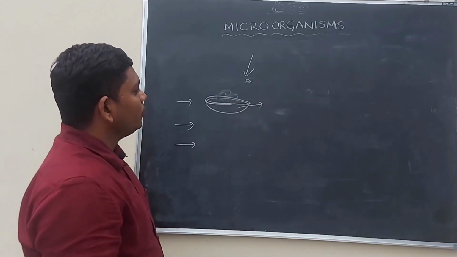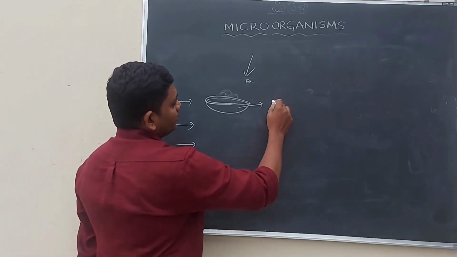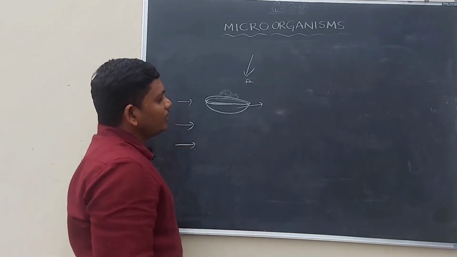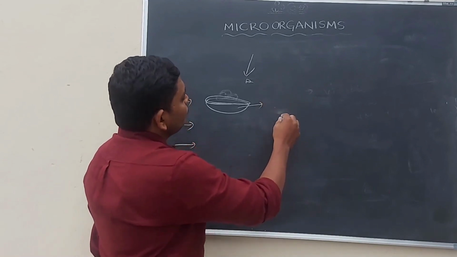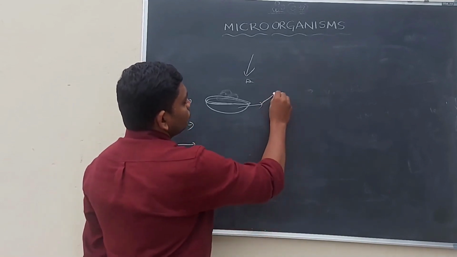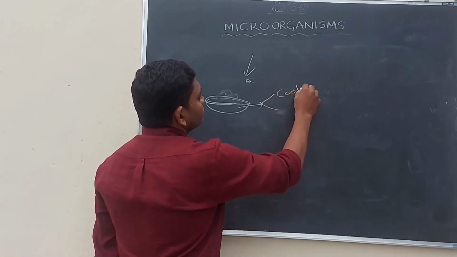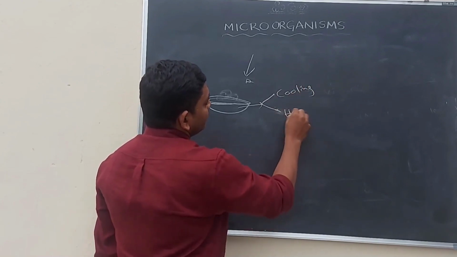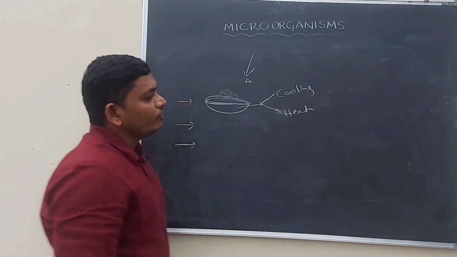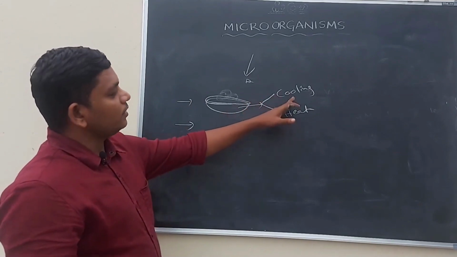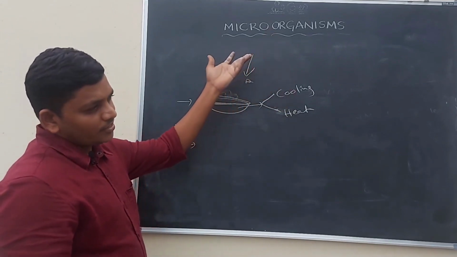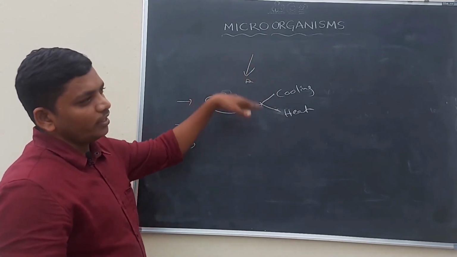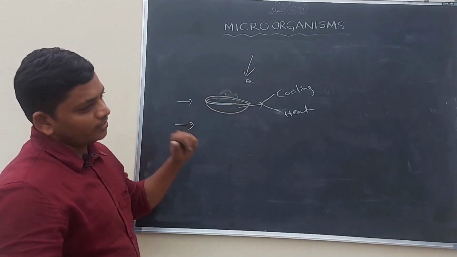So that is why they keep the food materials in the fridges. Which means for the preservation of food materials we have to follow two things. First one is cooling, second one is heating. When we keep the food material in a cool place, the bacteria, virus or any type of microorganism will not grow there, so the food will not spoil.